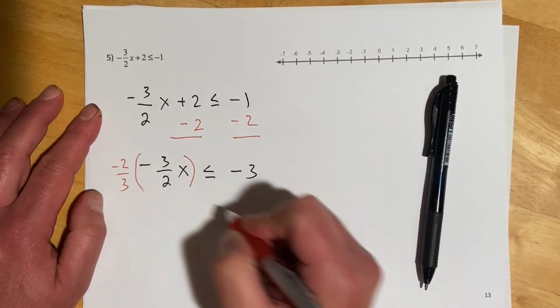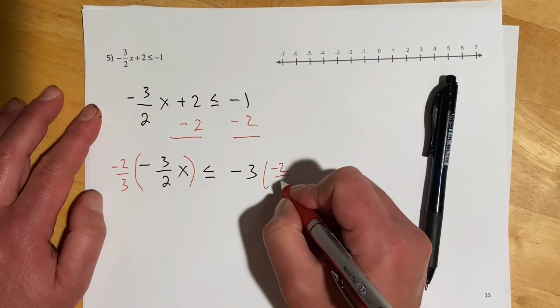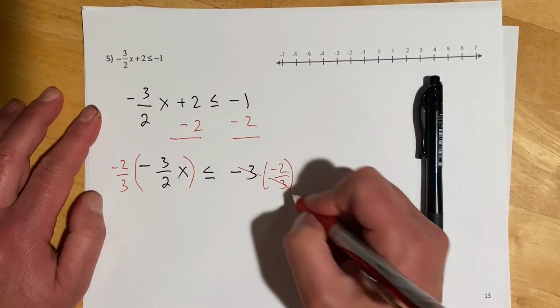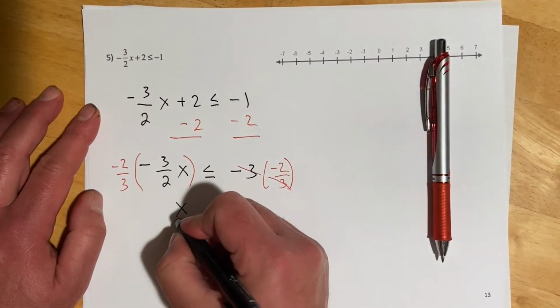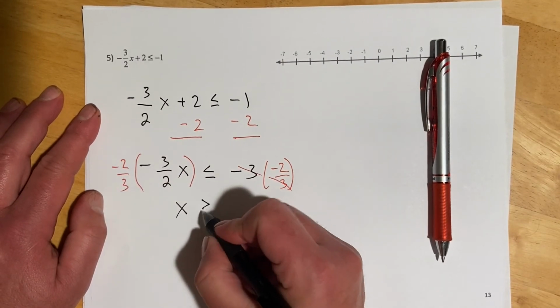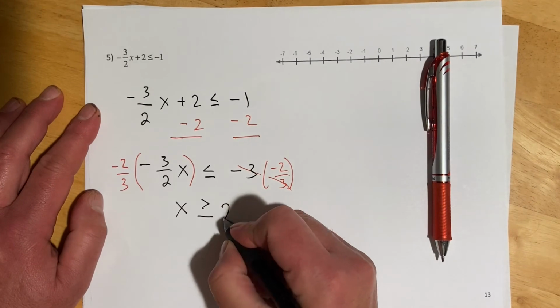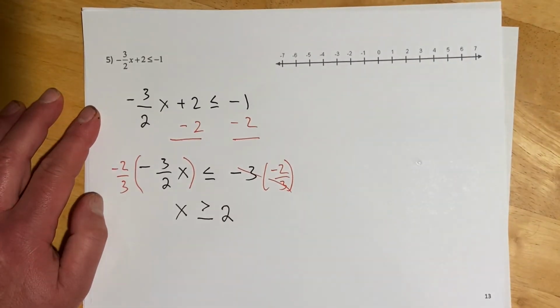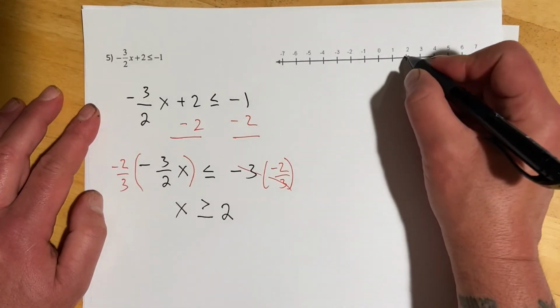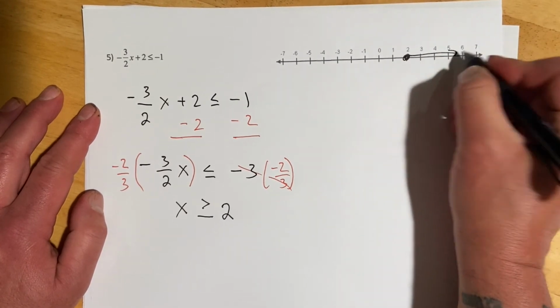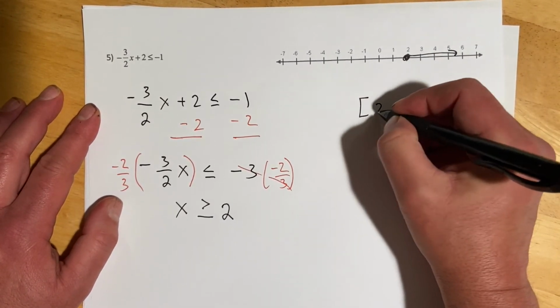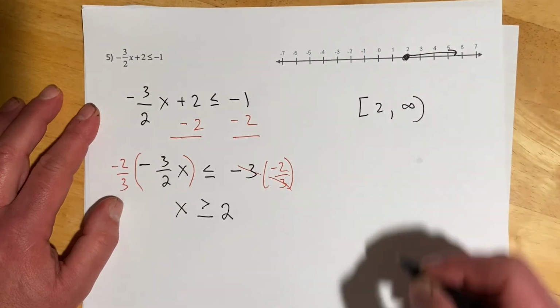So negative 2/3 on this side, negative 2/3 on this side. Those 3's drop out, and I'm left with x. I did do a negative, so greater than. And negative would make that positive on my 2. And that's an equals 2, so we have a solid dot going that way, and 2 to infinity.